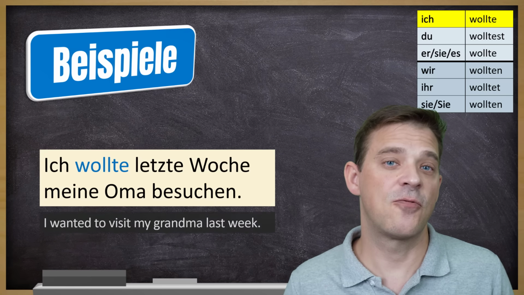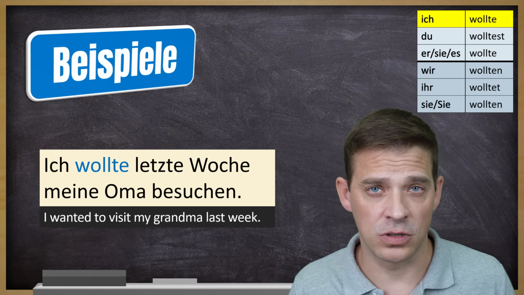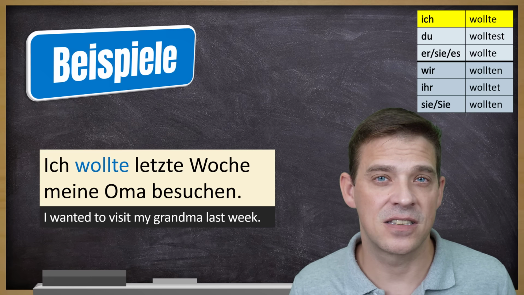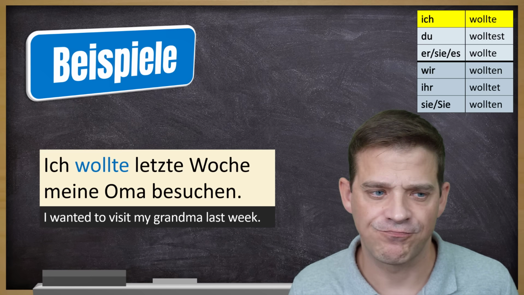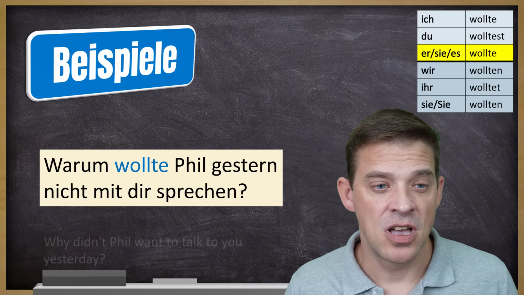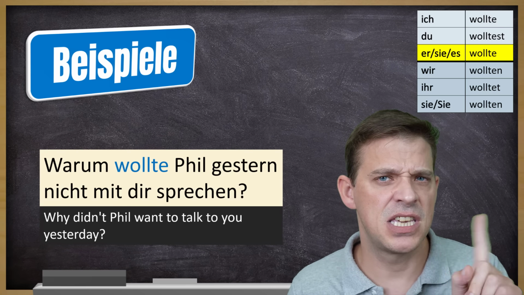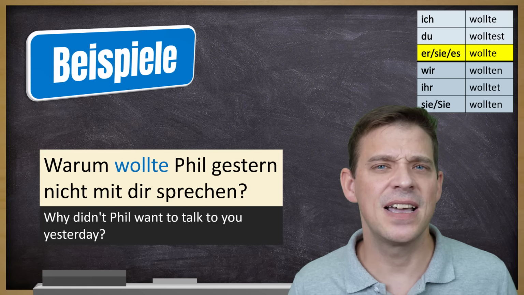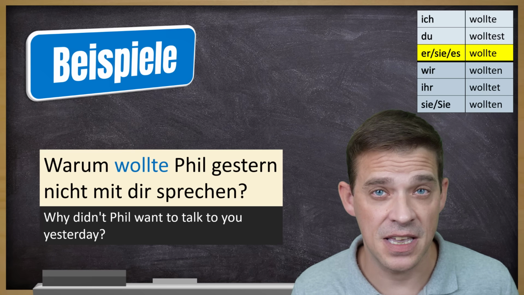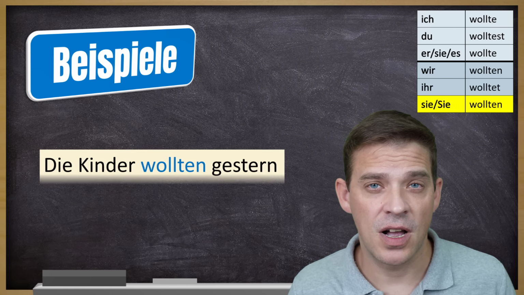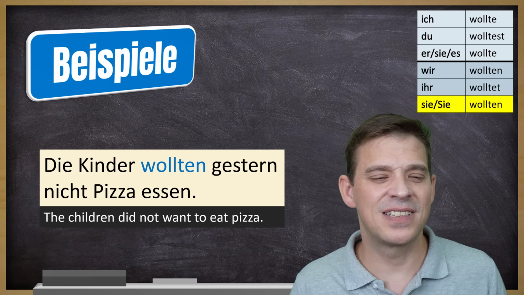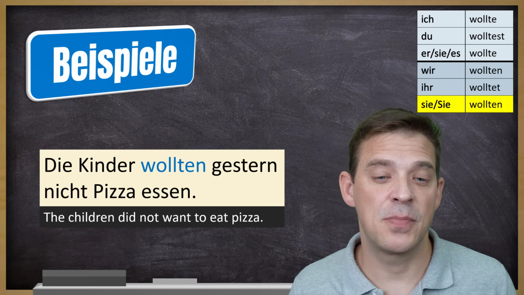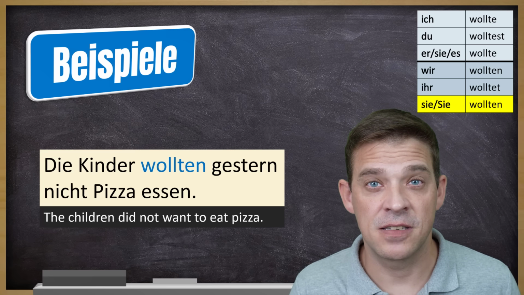Beispiel mit ich. Ich wollte letzte Woche meine Oma besuchen. I wanted to visit my grandma last week. Probably I didn't go. Ein Beispiel mit er, sie, es. Warum wollte Phil gestern nicht mit dir sprechen? Why didn't Phil want to talk to you yesterday? Und Plural, dritte Person, sie, die Kinder wollten gestern nicht Pizza essen. The children did not want to eat pizza.